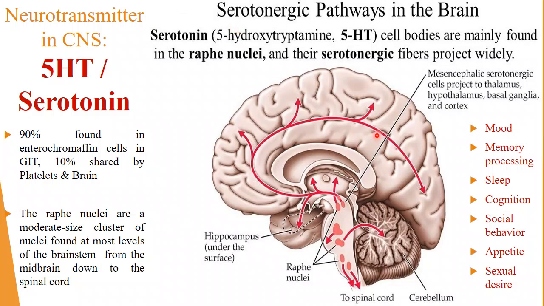Okay. So if in the later classes I tell you this drug will block this serotonergic pathway, that means you have to understand this drug or any drug will block these pathways. That means the connections or the secretion of serotonin to these small organs will be blocked. That is why it needs to be remembered. So what is the main function of these serotonergic pathways? Mood, memory processing, sleep, cognition, social behavior, appetite, sexual desires, right?